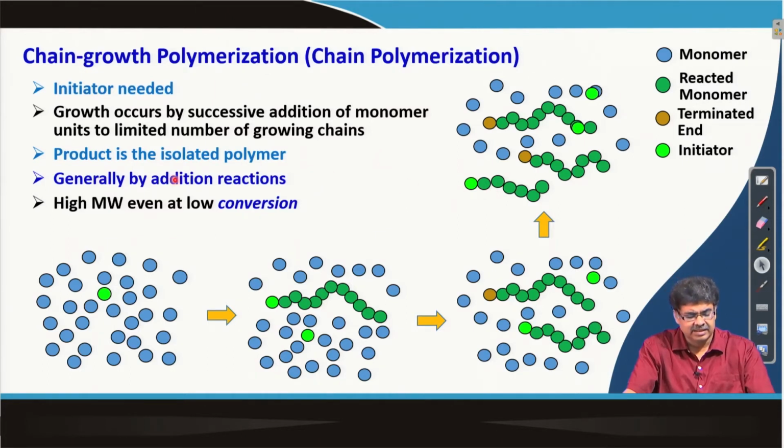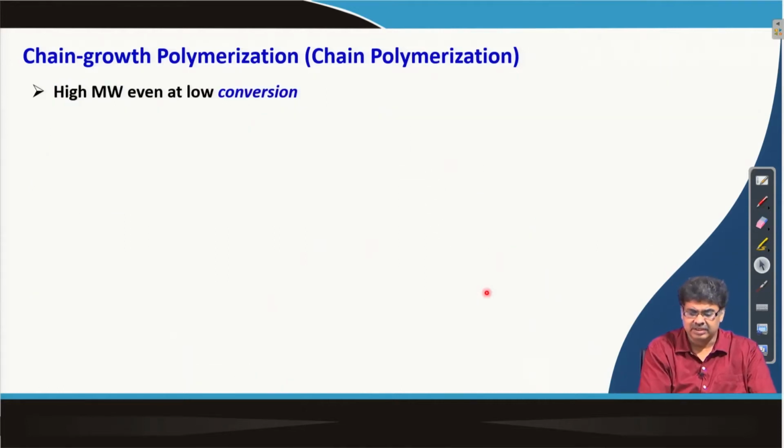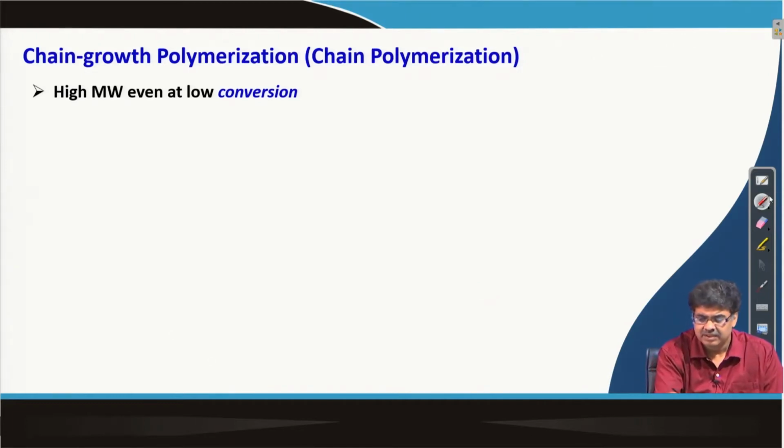Generally, it is the polymerization formed by addition reaction, and as you can understand, immediately after the initiation happens, large polymer chains start producing.